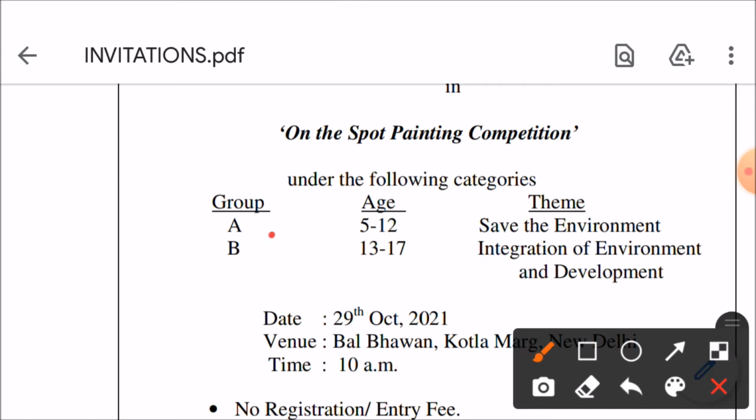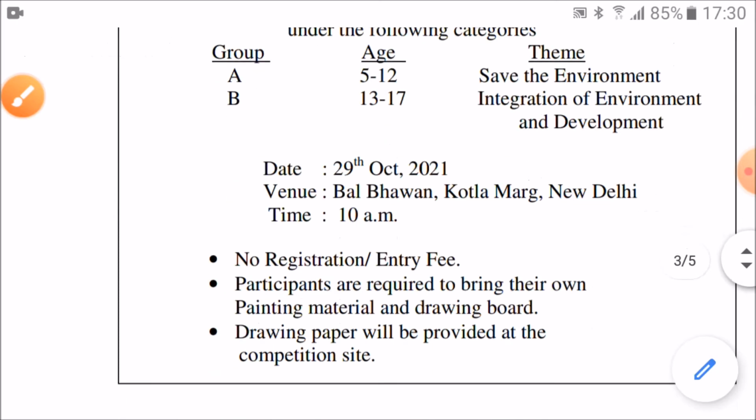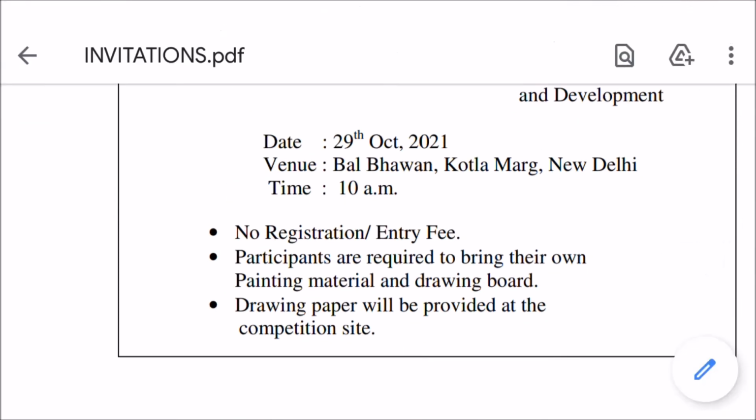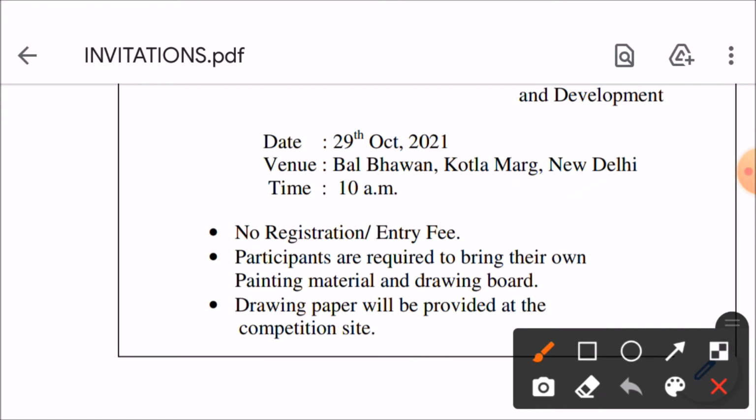There is A group. The age of the A group is 5 to 12 years and the theme is Save the Environment. Group B has age group of 13 to 17 years and the theme is Integration of Environment and Development. Then you have to mention date, venue and time. Here I have mentioned date, venue and time in this manner, one below the other. Date 29th October 21, venue Bal Bhavan, Kotla Marg, New Delhi, time 10 a.m.